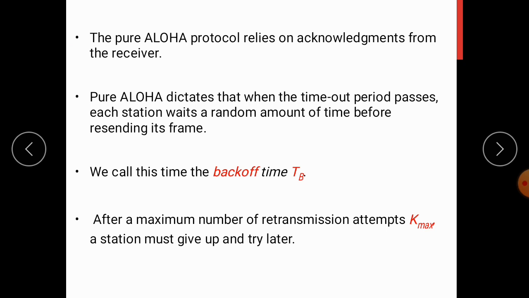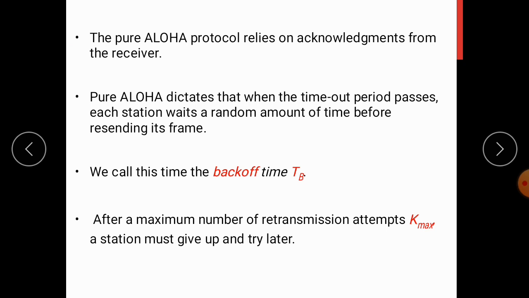This pure Aloha protocol basically relies on acknowledgement from the receiver. So whenever a station sends a frame, it will expect the receiver to send back the acknowledgement. If the acknowledgement does not arrive after some timeout period, the station will assume that the frame has been destroyed or lost during the transmission and it will resend that frame.